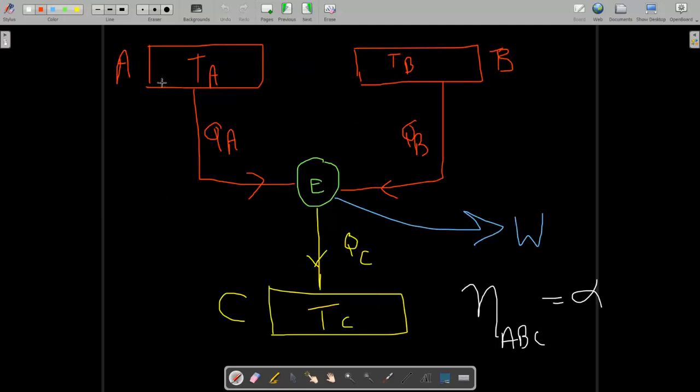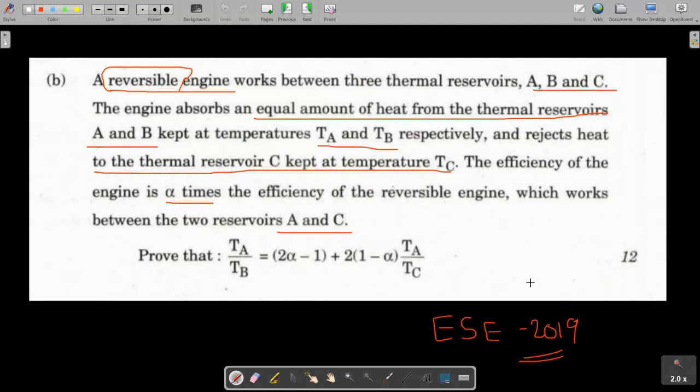So the efficiency of this engine is alpha times the efficiency of that engine AC. We have to prove this relation, TA by TB, in terms of alpha, TA and TC.